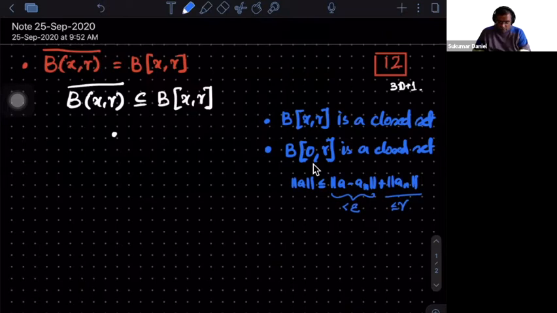Once this is closed, B(x, r) is nothing but x plus B(0, r). So that's also a closed set. Okay, so this is a closed set.